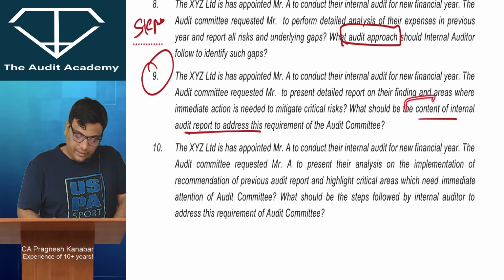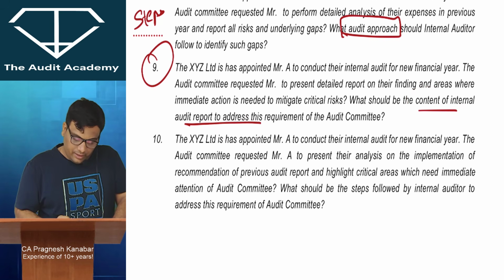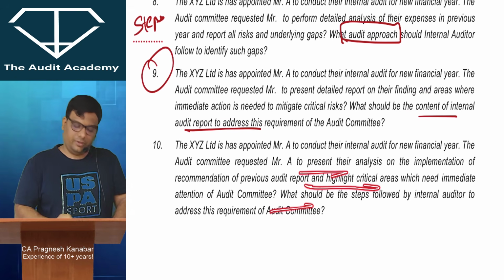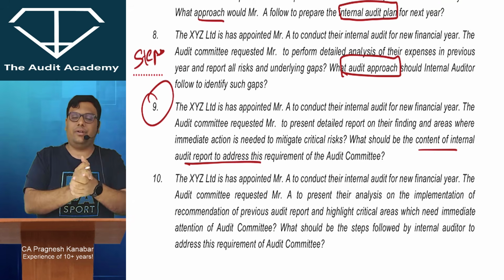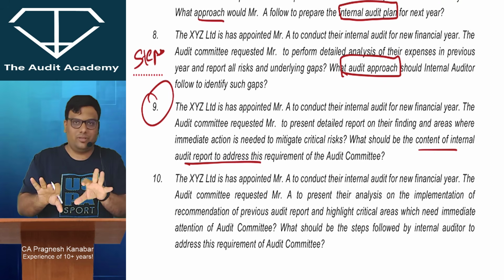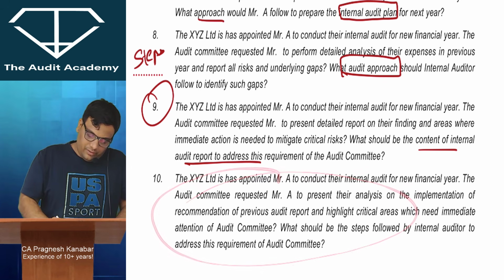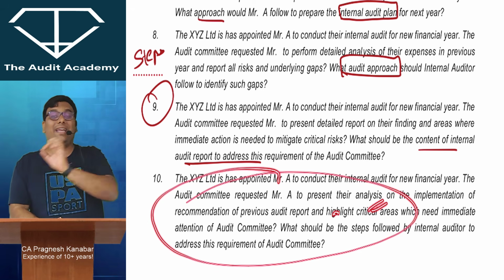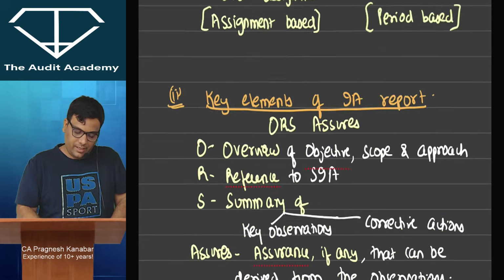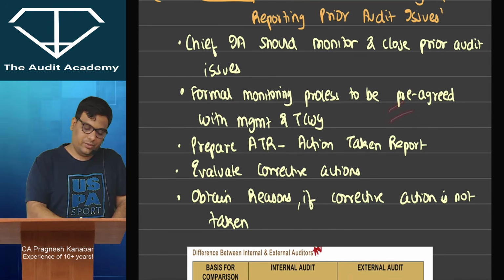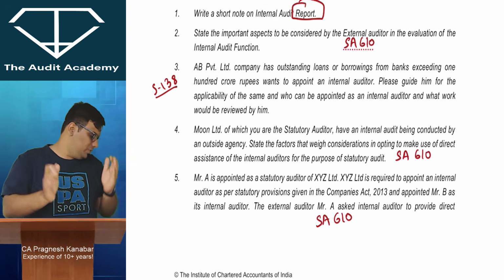Then again, the content of internal audit report. Then again this point is on internal audit report. This is the normal SIA 370. There are 2 types of reporting results, assignment based and period based, and a little bit of the format of the report you are supposed to explain, that SPA, rating, recommendation and so on. Over here it is about SIA 390, monitoring and reporting on prior audit issues. At the end also there is SIA 390. So these are the questions that you are going to see. At least do this much so you feel confident.